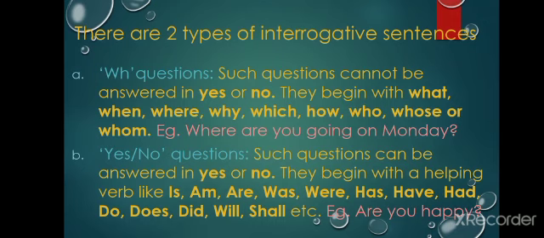The answer can be yes, I am happy, or no, I am not happy. So the answer can be in yes or no. So if we start a question with any of these words, the answer can be in yes or no, but when we ask a WH question, the answer can never be in yes or no.